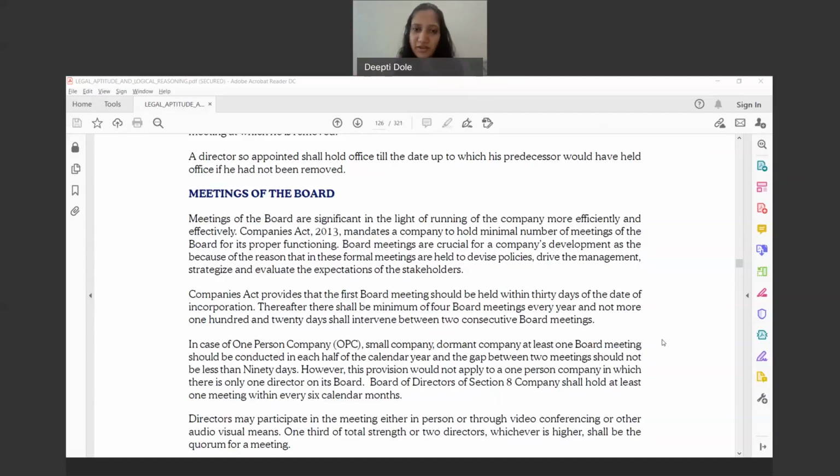So that the board of directors, who are collectively responsible for the functioning of the company, can say that, okay, there is a managing director and so on, but the board functions through these meetings. They take decisions in the meetings as per the Companies Act. Basically, it mandates a company to hold a minimal number of meetings for its proper functioning.